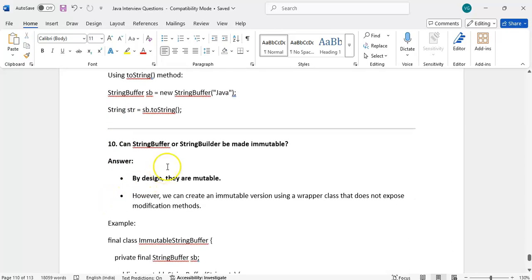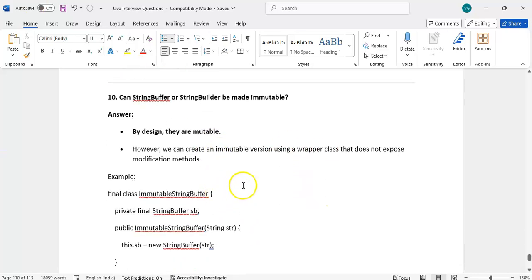Can a StringBuffer or StringBuilder be made immutable? By design they are mutable. However, we can create an immutable version using a wrapper class that does not expose modification methods. Right? These two are mutable. If you want to make it immutable, that means whenever you try to change, it should create a new object.